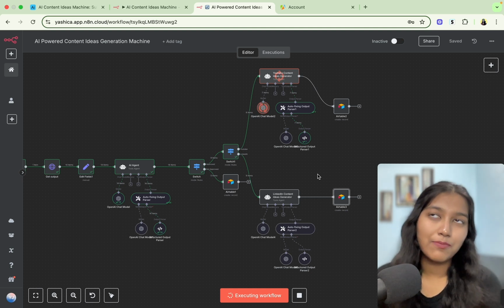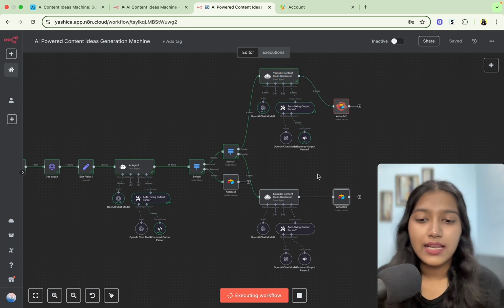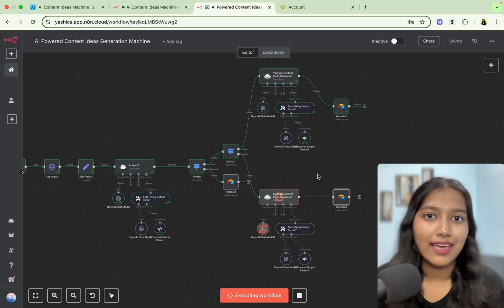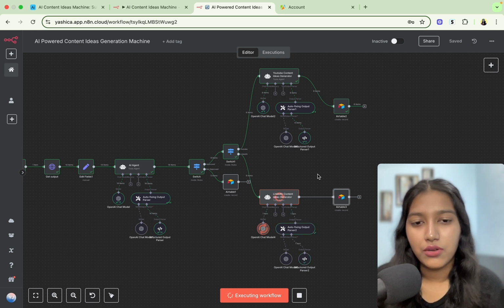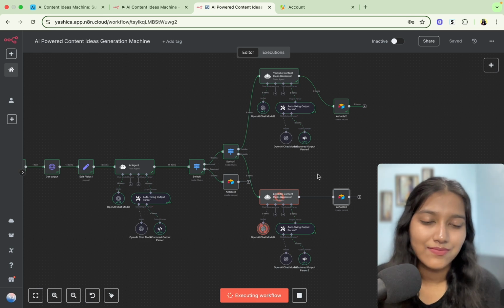This is the exact same problem with me. It's not that I don't like writing posts, I do, but getting the idea is the hardest part. If someone tells me that you can create a post on this, then I'm like, yeah, that's great, I can do that. But otherwise, it takes me a lot of time to research what to create next. And that's why this system comes very, very handy for myself. It's just the starting part. If you get started once, it's all good.